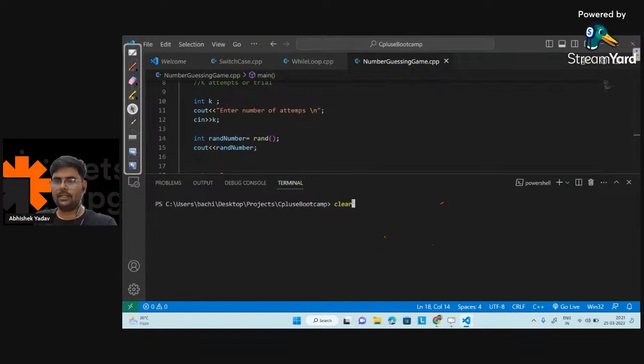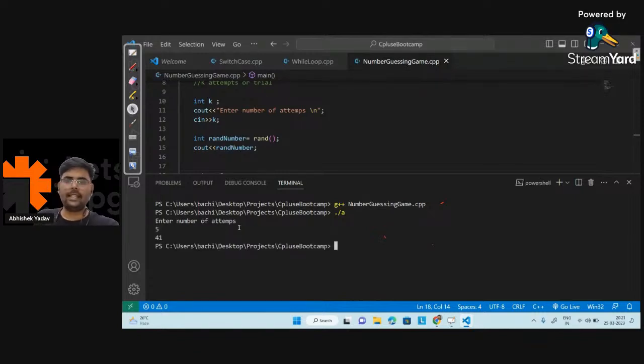Okay, clear. And g++ number guessing game.cpp, right? So here it is asking for number of attempts. So let's say the number of attempts is 5. After that you are getting a random number, that is 41, right?